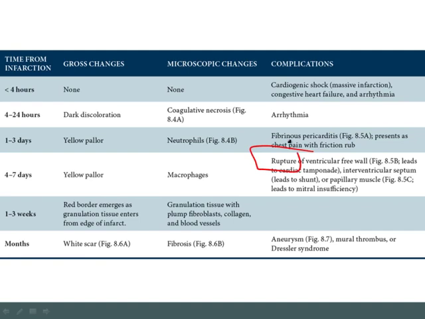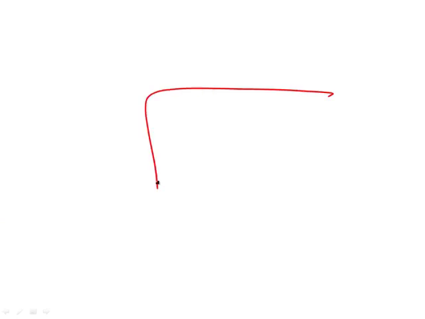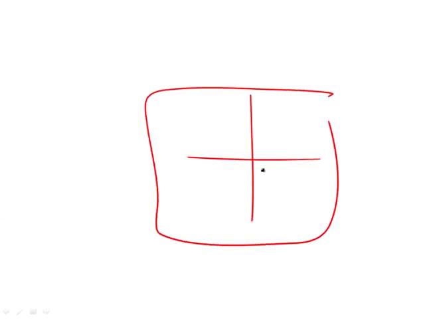Rupture. That's the single word you want to remember. For example, if you had infarction of the ventricular free wall, that could rupture, resulting in cardiac tamponade. Again, the idea here is that if this is the heart, and you've got the left ventricle here, let's put the left atrium, the right atrium, and the right ventricle.